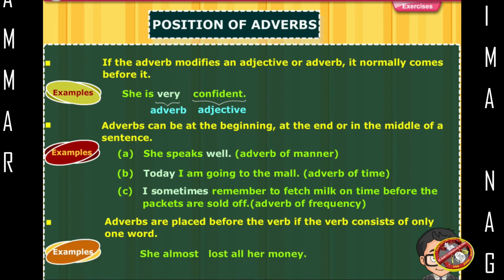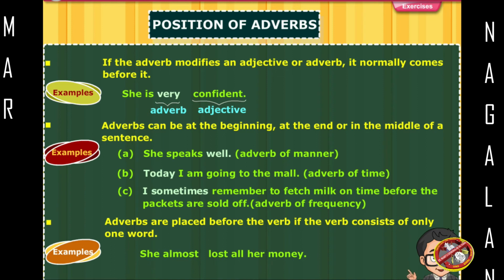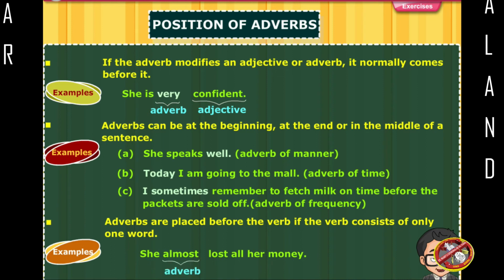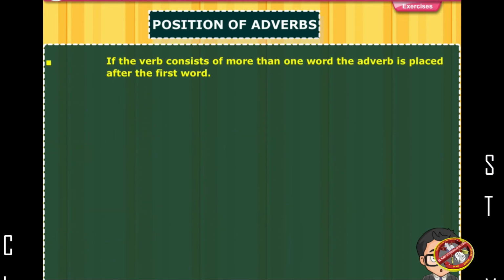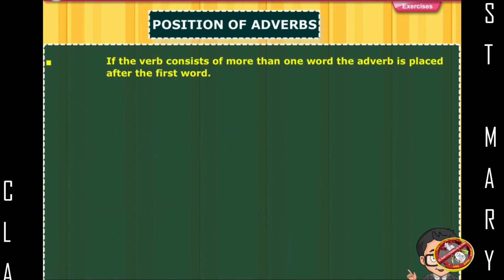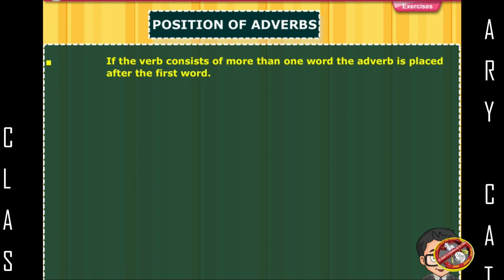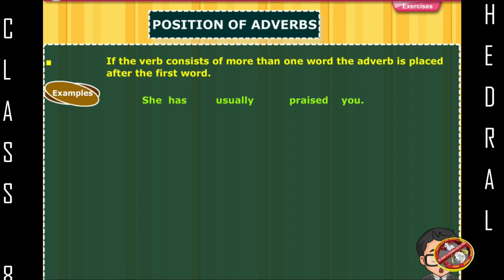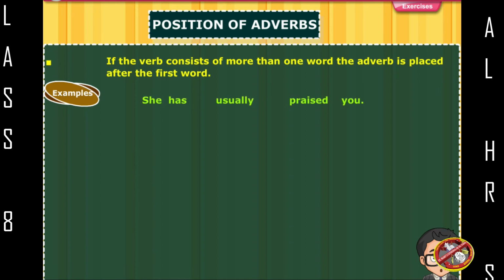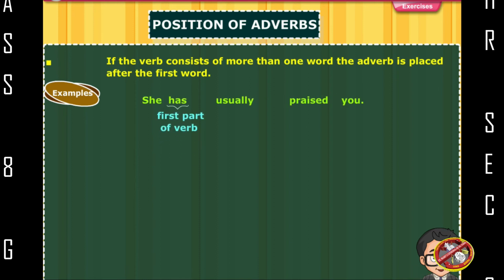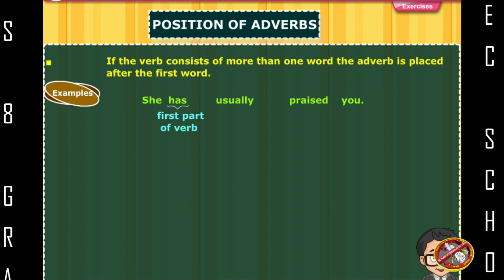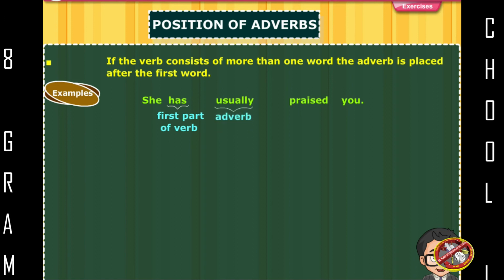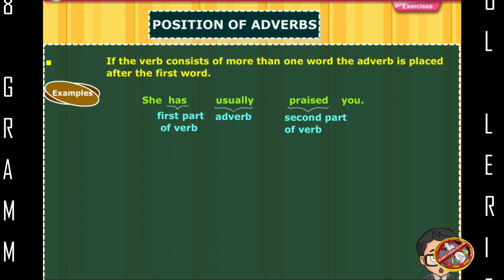Adverbs are placed before the verb if the verb consists of only one word. Example: She almost lost all her money. Almost, adverb. Lost, verb. If the verb consists of more than one word, the adverb is placed after the first word. Example: She has usually praised you. Has, first part of verb. Usually, adverb. Praised, second part of verb.